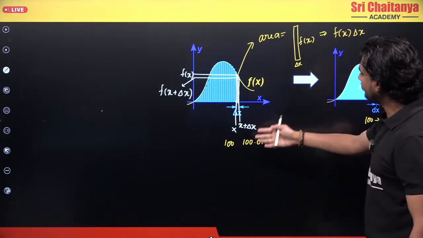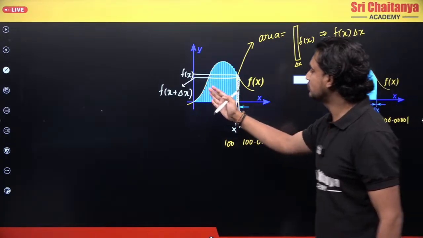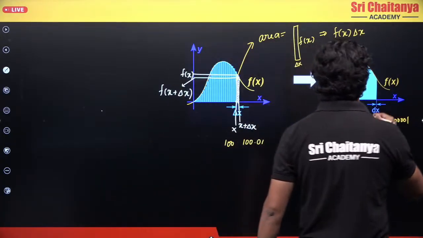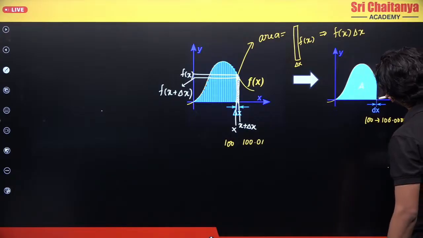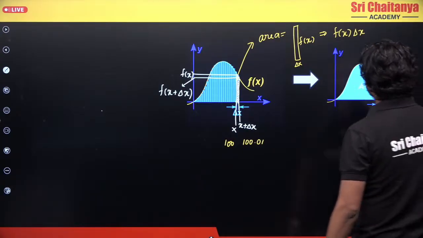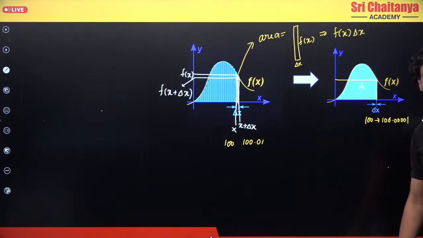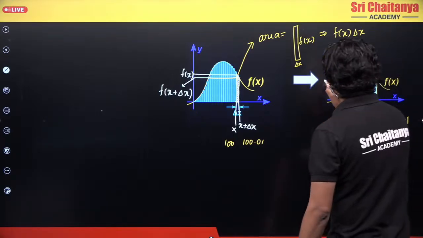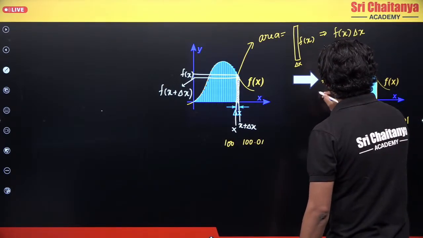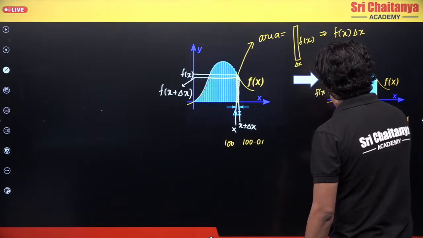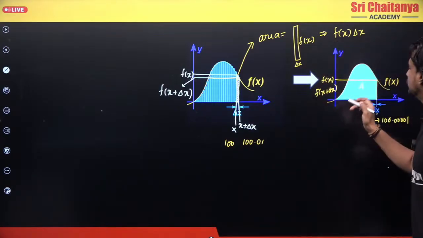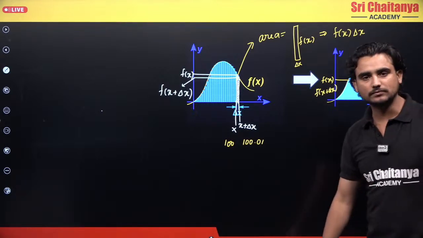There we will not have these two separate values, f of x and f of x plus delta x. There we will have a single value, the corresponding value will be somewhere here. So one value will be f of x and the other will be f of x plus dx, and those values will be very, very near to each other.